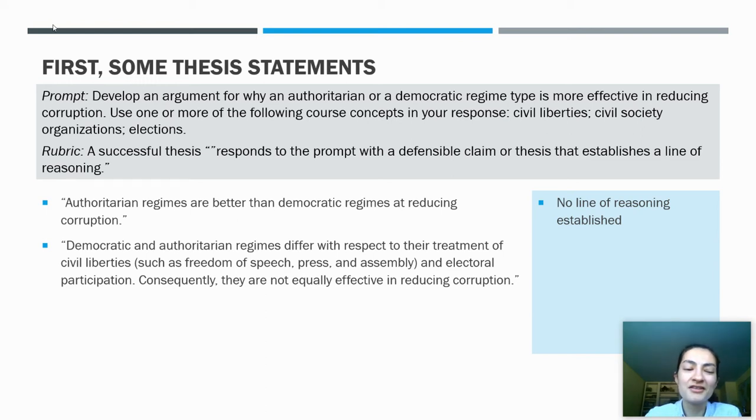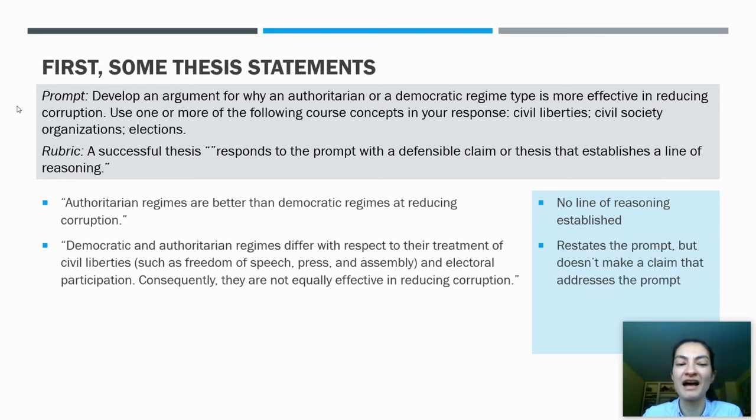Problem here, this thesis does address the subject of the prompt, talks about corruption, uses a bunch of words from the prompt, which I'm sure is something that your English teachers have been telling you to do since time immemorial. And it even invokes those concepts, kind of looking for some bonus points or looking to foreshadow the argument. But the problem is that this author never actually takes a side. They never say whether a democratic or an authoritarian regime type is more effective at corruption fighting. And therefore, this isn't going to get the point, because it does not make a claim or a thesis that addresses the prompt. It just talks about it a lot.